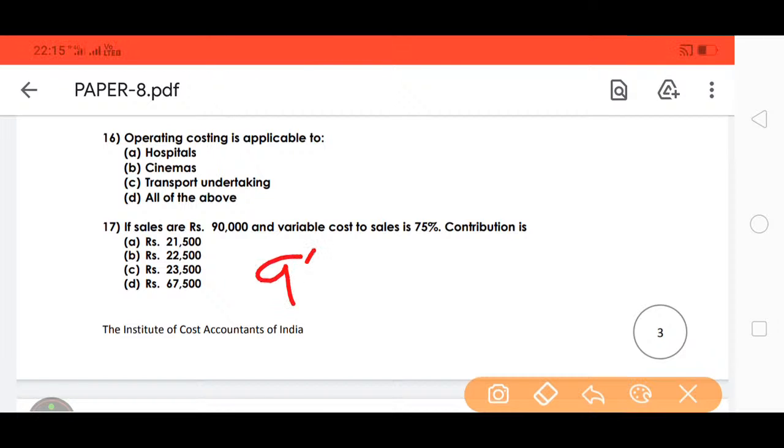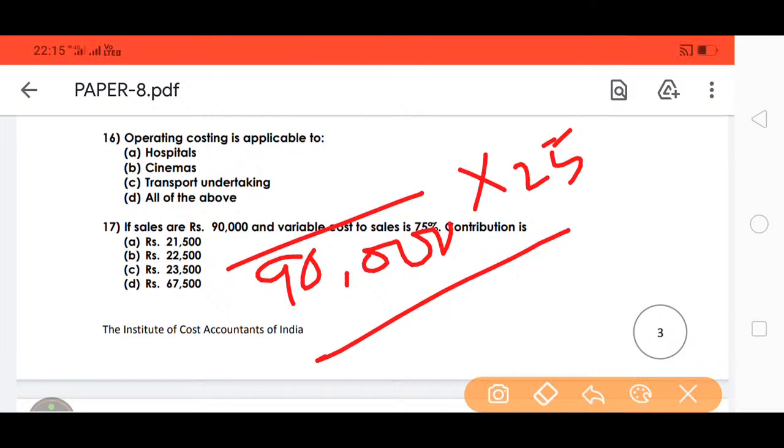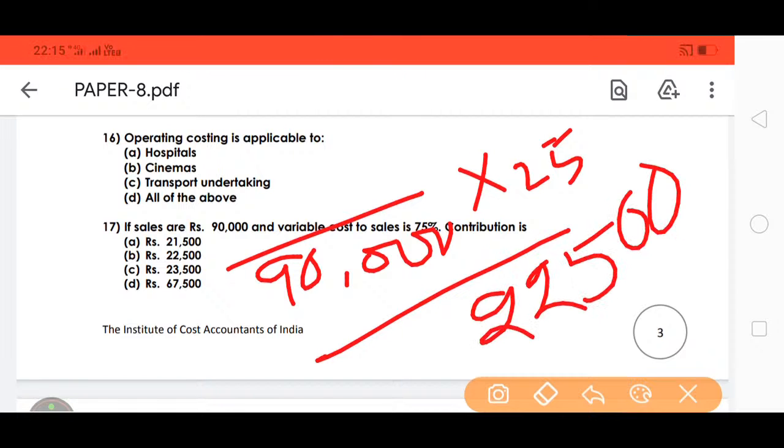So 90,000 into 25% gives 22,500. B is the right answer.